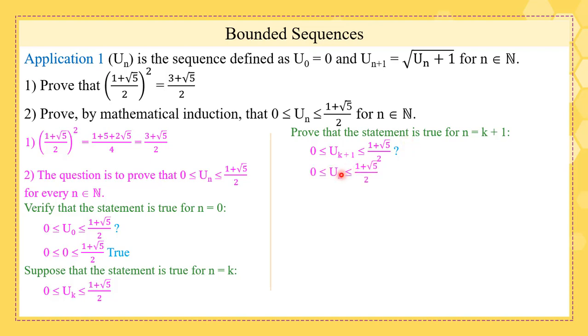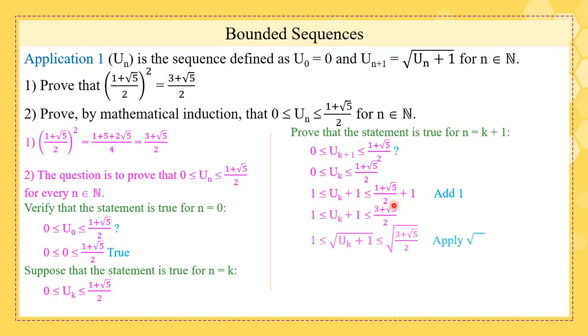Well, if we begin by the supposition, uk is between 0 and this quantity. If we add 1, we get u(k+1) is between 1 and that quantity. If we simplify, we get this answer, and then if we apply a radical, we get this quantity. And remember that (3 plus radical 5) over 2 is ((1 plus radical 5) over 2) squared, so its square root would be (1 plus radical 5) over 2.